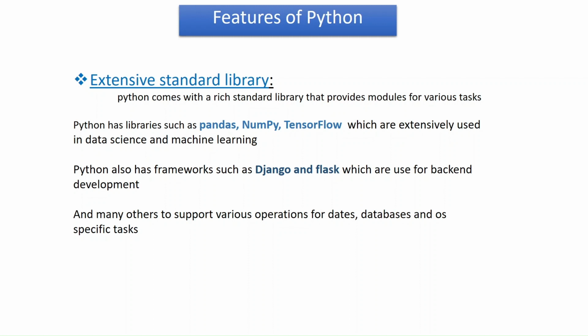So Python is being used for mobile development, web development, machine learning, artificial intelligence, data science. This is due to its extensive library which supports all of these tasks. So people will easily use those libraries to perform those tasks. So that's one of the reasons why Python is so widely used, due to its libraries.